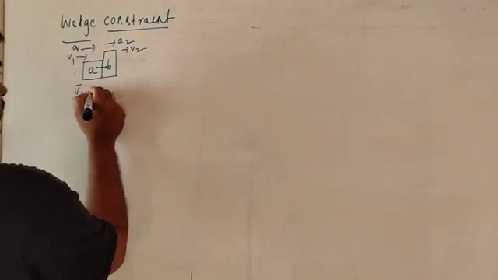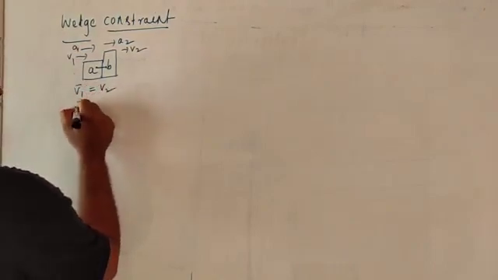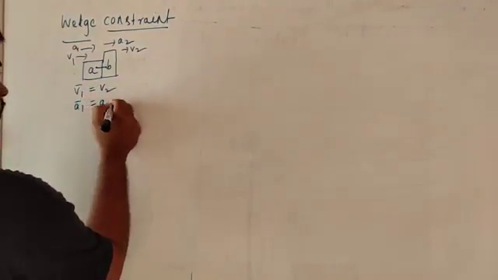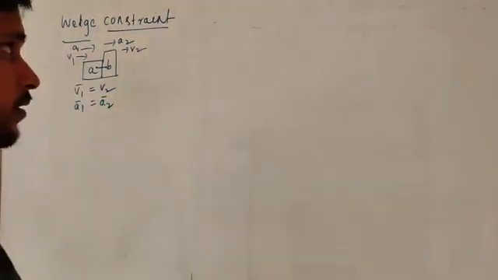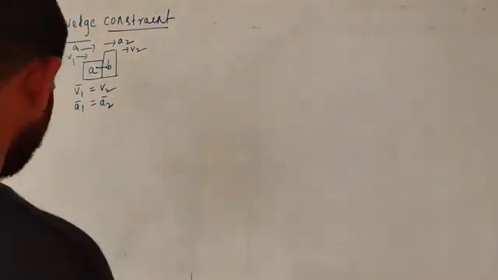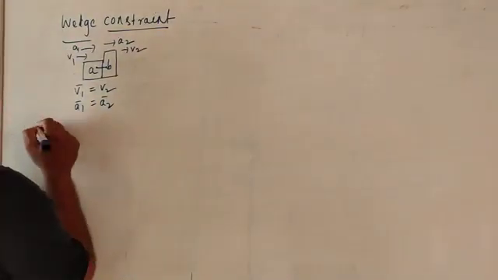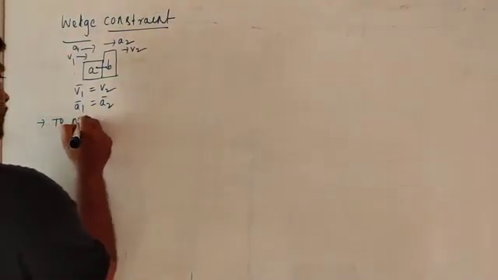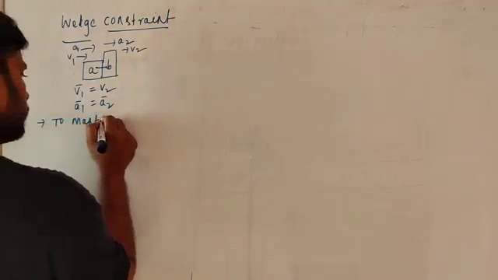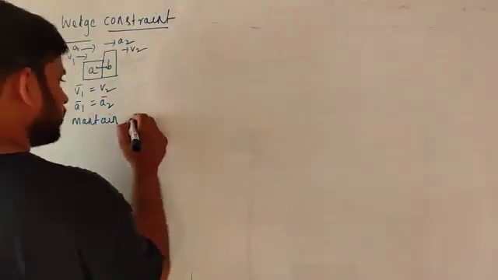So V1 is equal to V2 and A1 is equal to A2. You have to note the point here: to maintain surfaces in contact,